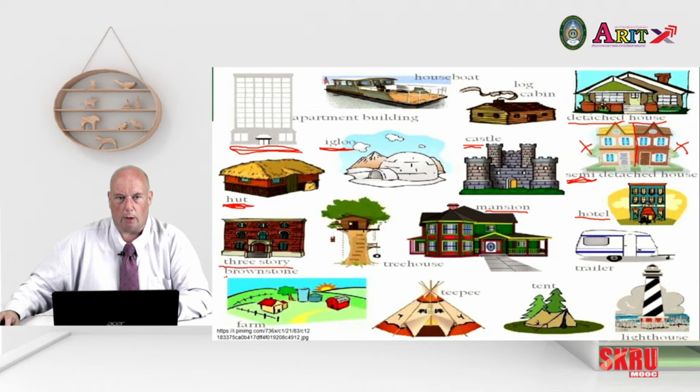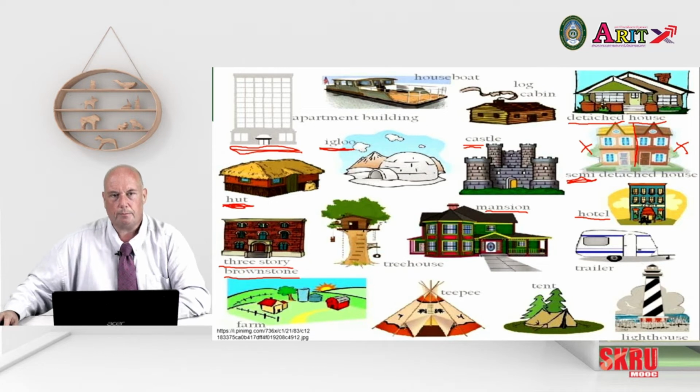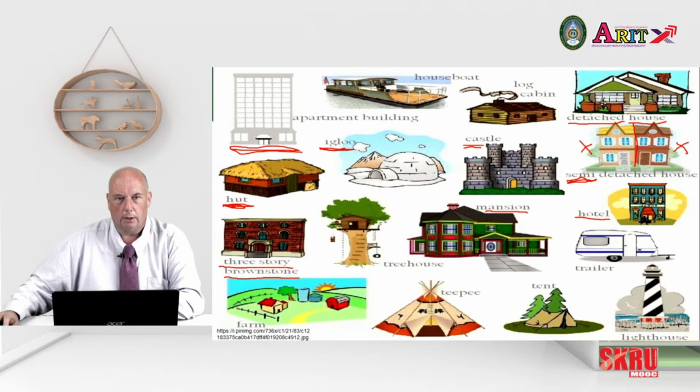A 3-story brownstone. This is a very American term. The examples here on this slide are American English. And 3-story, we can see there's 1, 2, 3 floors. And the house is made of brownstone.